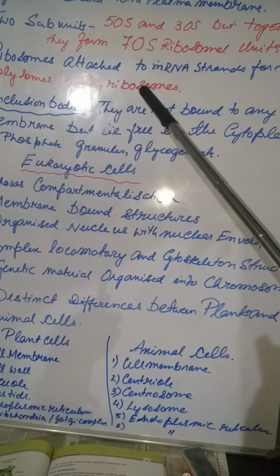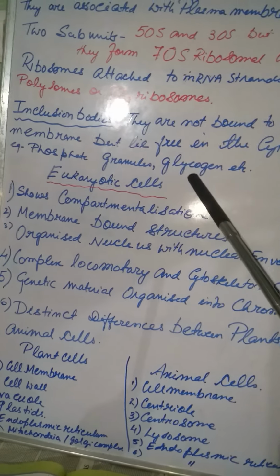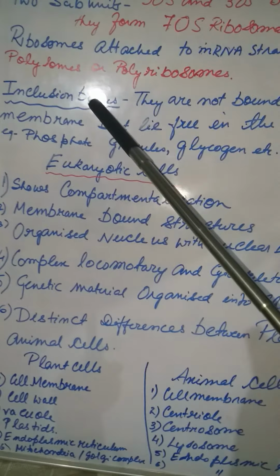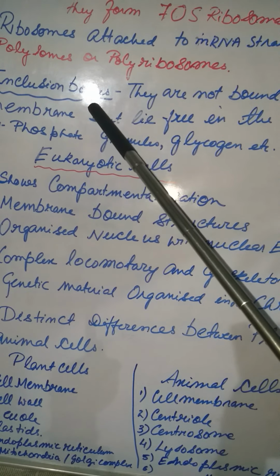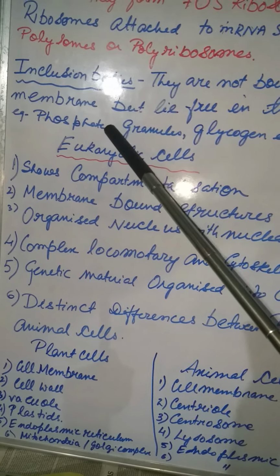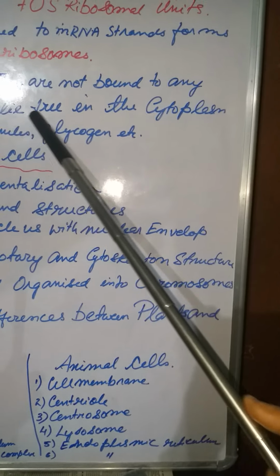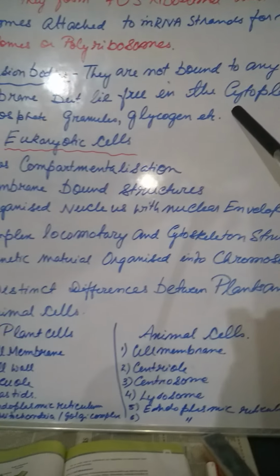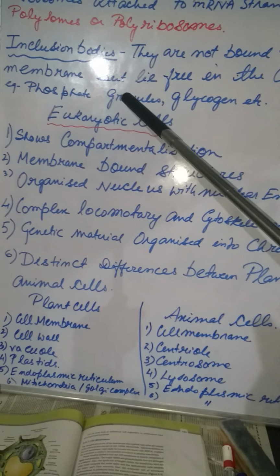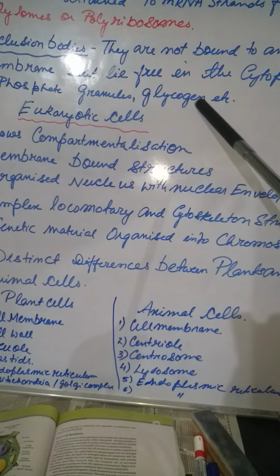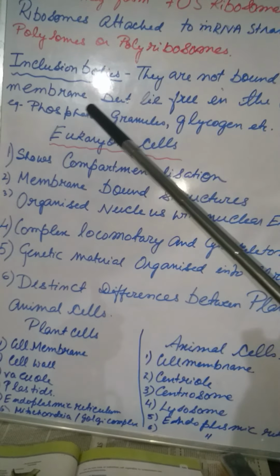Polysome, polyribosomes. And other things that are present as cell inclusions or inclusion bodies, basically they are not bound to any membrane, but they lie free in the cytoplasm. Like granules. What are they? Phosphate granules, then glycogen, etc. These are all known as cell inclusions.